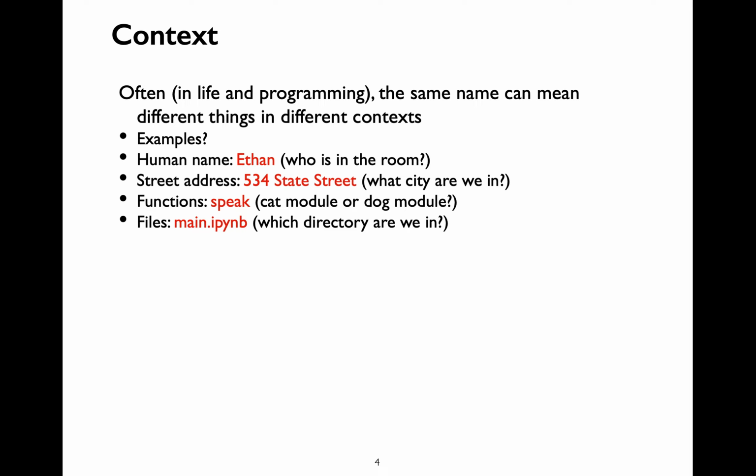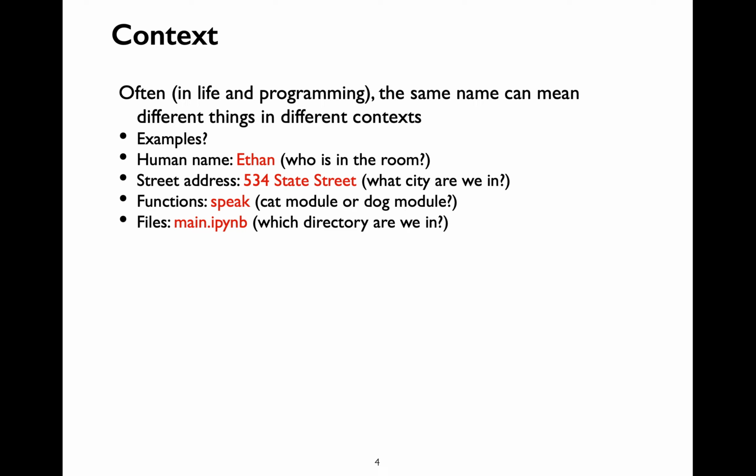Often in life and in programming, the same name can mean different things depending upon the context. Let me give you concrete examples. Every semester, I look up what is the most common first name among the CS220 and CS319 students. This semester, apparently, we have 11 Ethans. Let's say that I get all the Ethans together into a single room and I'm posing the following question. Ethan, what do you think about this? Whom I am referring to depends on whom I am pointing at when I ask such a question, correct?